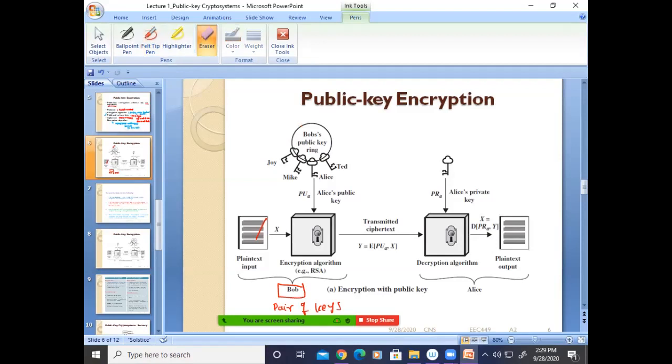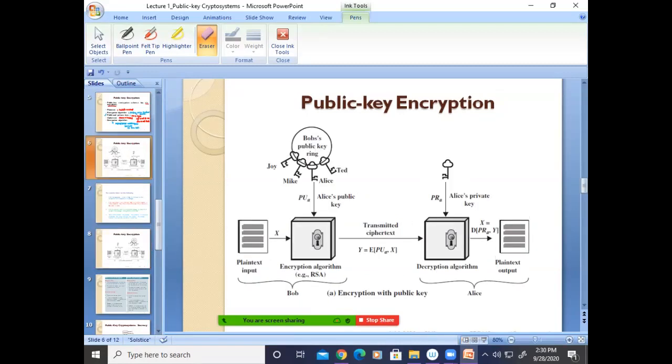Okay, one second. This is different. What I'm explaining is based on this one, which is using public key encryption, no? So this fellow has to receive some information from Bob, so Alice will generate a pair of keys. Okay, that concept also will come, but later. So Alice has to receive some message from Bob or any different user, so she will generate a pair of keys. One is called public key, another is called private key. Clear?